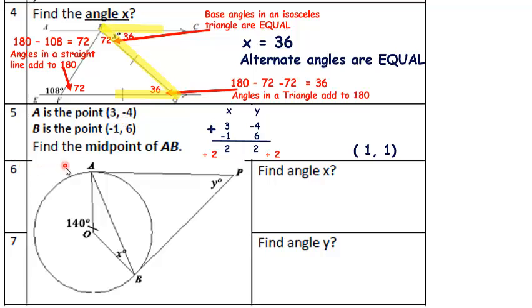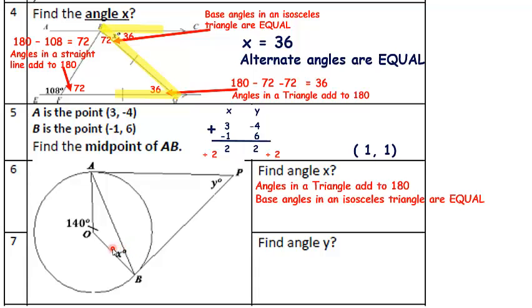Question 6. Find the angle X. So we're going to work out this angle X. Remember, it's in a triangle, and that triangle is isosceles because this is a radius, and this here is a radius as well. So I'm going to do 180 take away 140, and then divide my answer by 2. The 2 base angles in an isosceles triangle are the same. So 180 take away 140 is 40. 40 divided by 2 is 20. So X is 20.